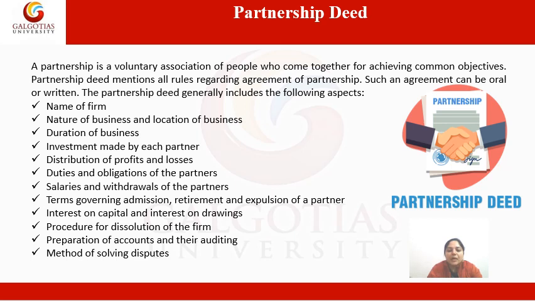Then preparation of account and their auditing, that how many accounts will be prepared and which type of accounts will be prepared and how their auditing will be done. These are also mentioned in the partnership deed. And then methods of solving dispute. It means if any dispute arises between partners, then how that particular dispute will be resolved. This is already mentioned in the partnership deed. And if partnership deed is not there, or if partnership deed is silent about any particular point, then the rules will be decided on the basis of Indian Partnership Act 1932.